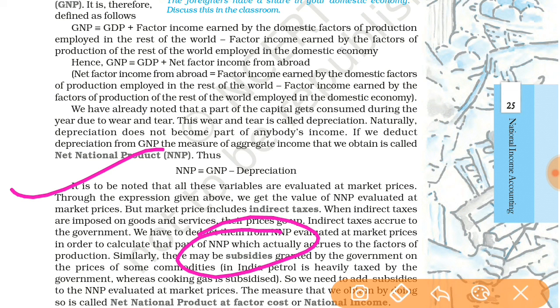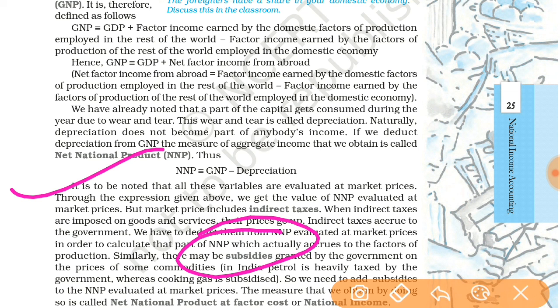Suppose the cost of production of a good is 100, and they are able to sell the goods at 100 including the cost, but most of the people don't want to buy those goods at 100 rupees.